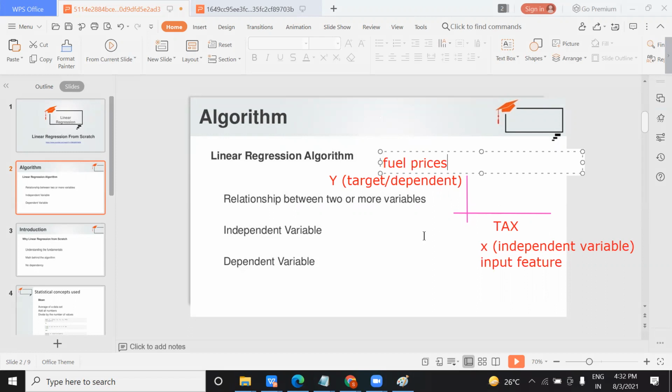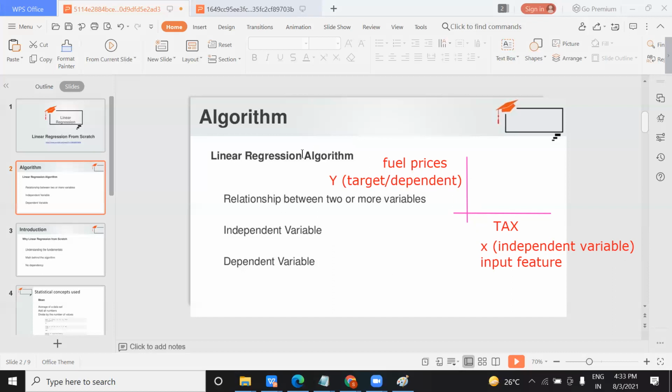Obviously, the price of fuel varies from state to state in India. Why? Because the taxes that the government applies on the fuel are different. In Delhi it might be more, or it might be less in another region, right?